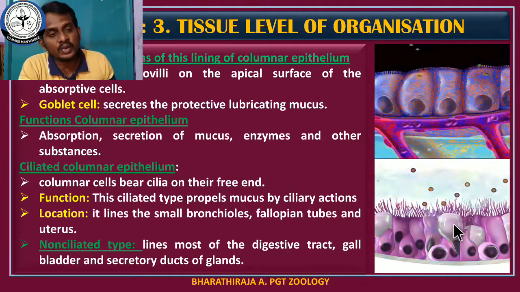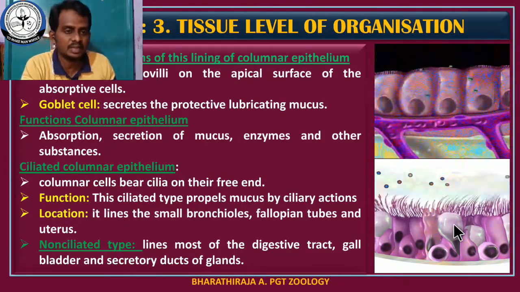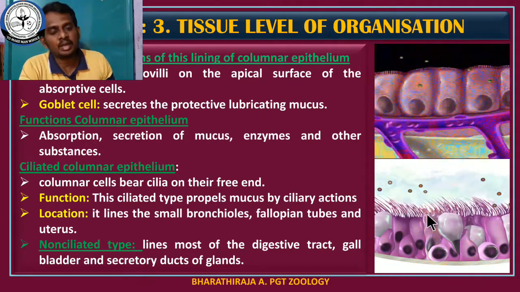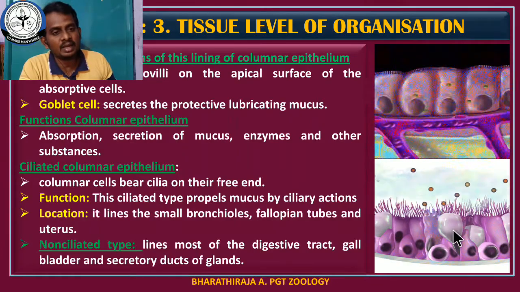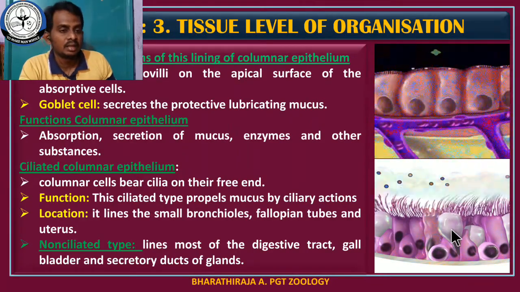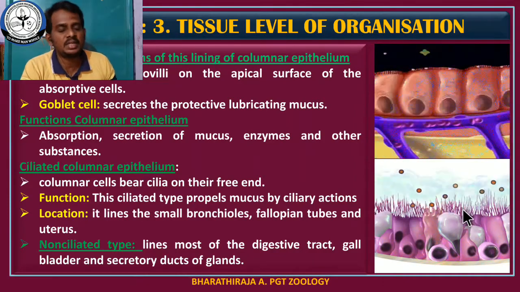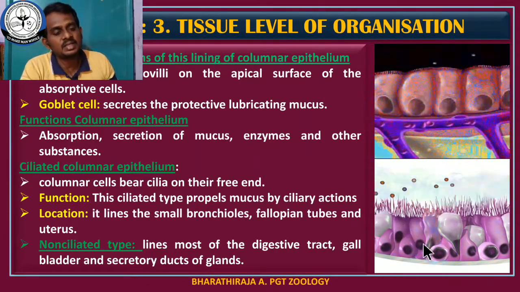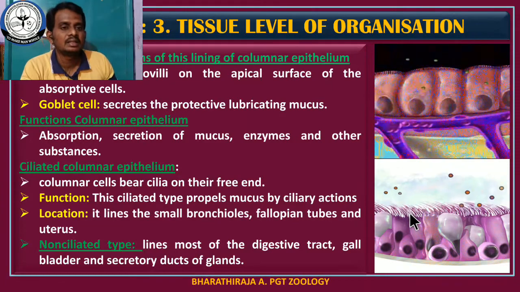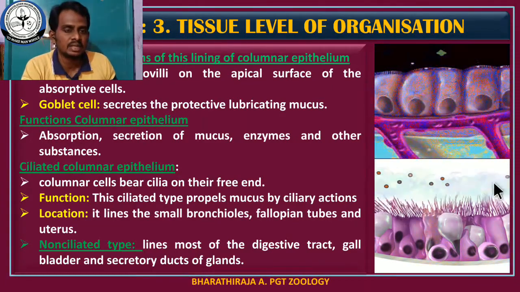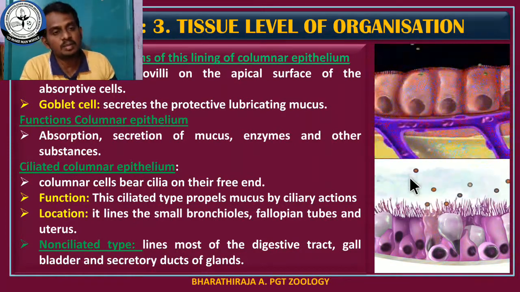There are two functions you have to understand in cuboidal epithelial cells. One is secretion, another one is absorption. Here, the mucus is secreted by the goblet cells lying between the cuboidal epithelial cells. If the cuboidal epithelial cells have cilia, those cells are called ciliated cuboidal epithelial cells. This is one of the functions, that is mucus secretion.